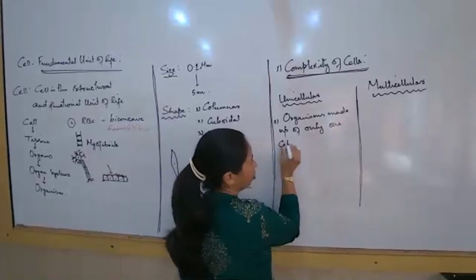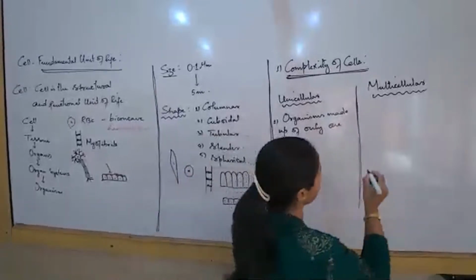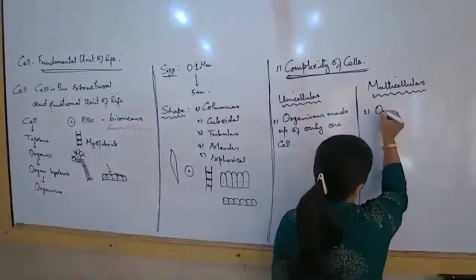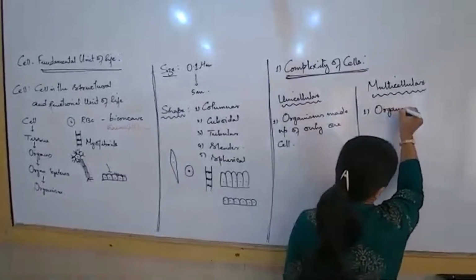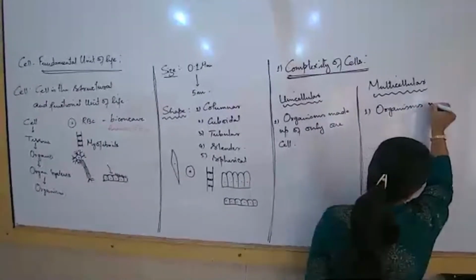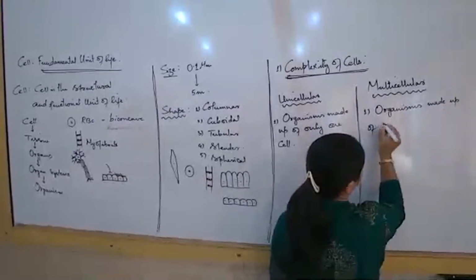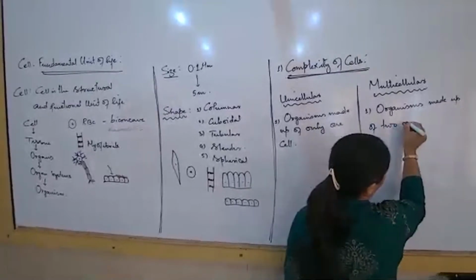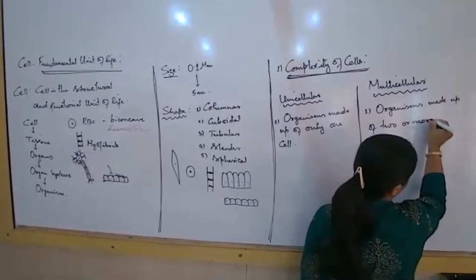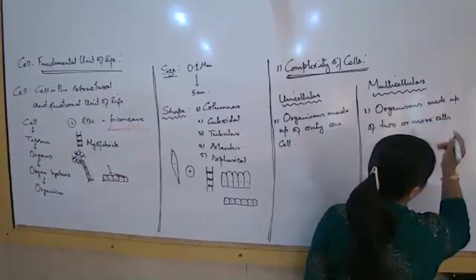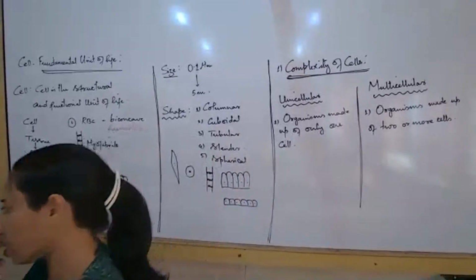What about the other side? Multicellular organisms are made up of two or more cells.